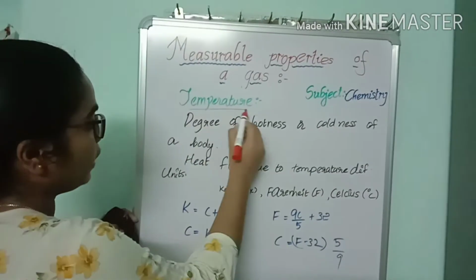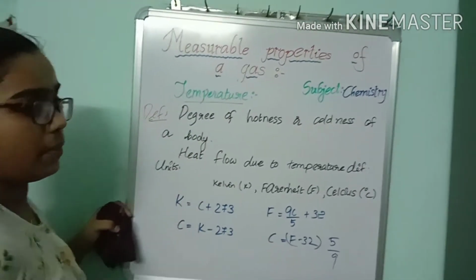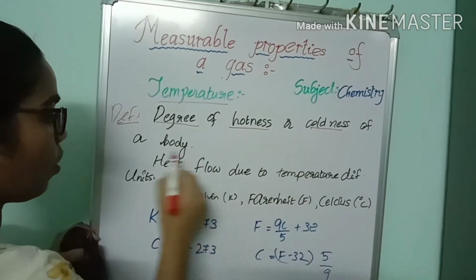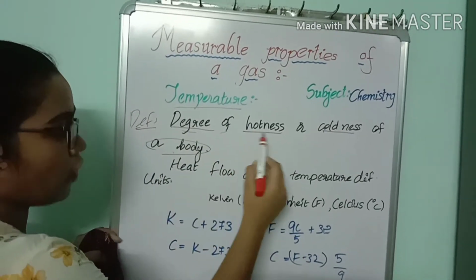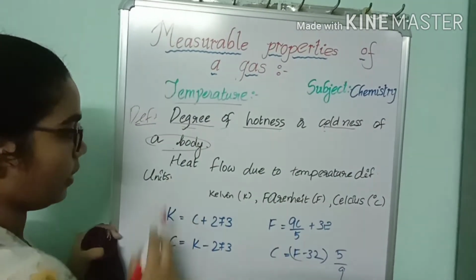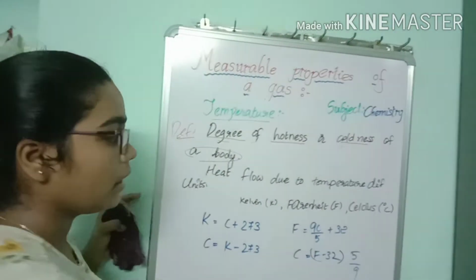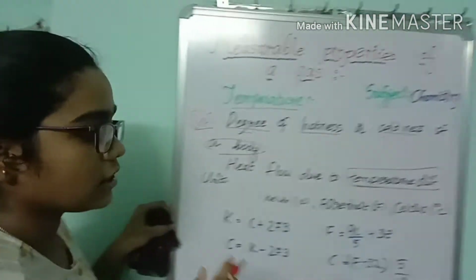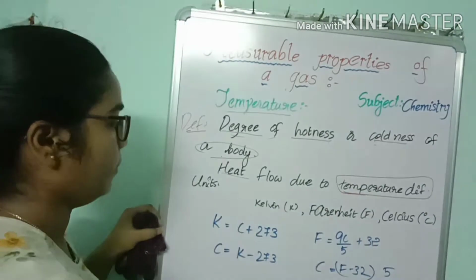Now let us move on to temperature. Let us discuss the definition of temperature. It is the degree of hotness or coldness of a body. Heat can flow from one body to another body with the help of a temperature difference. Only if there is a difference in temperature does heat flow from one body to the other.